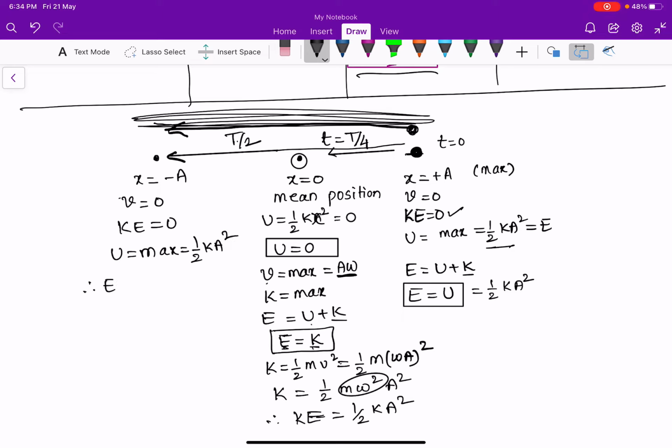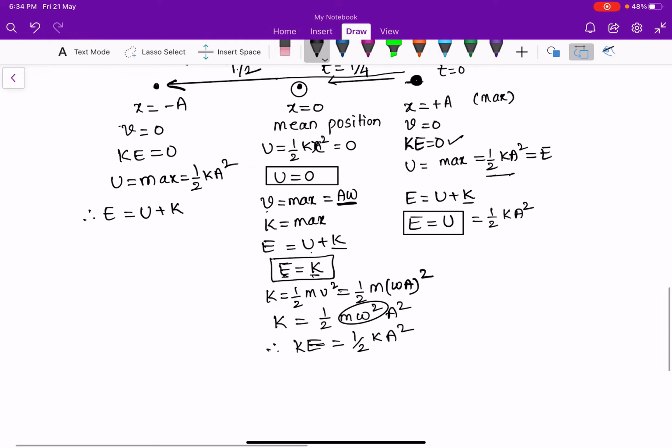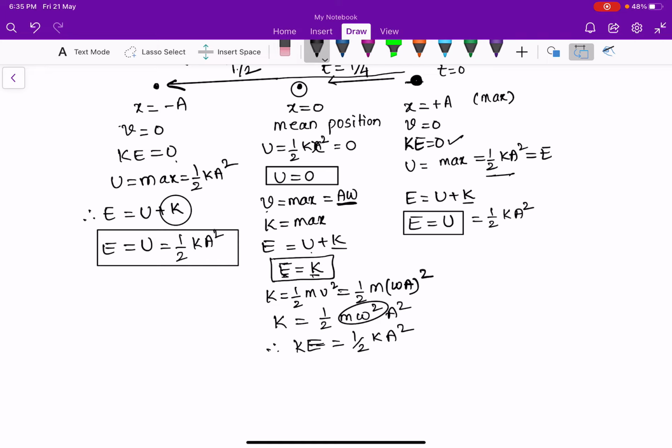So total mechanical energy at this point is the sum of potential and kinetic energies, and as kinetic energy is 0, total mechanical energy is in the form of potential energy only, equal to half ka square at this point. So this is the summary of potential energy and kinetic energy here.